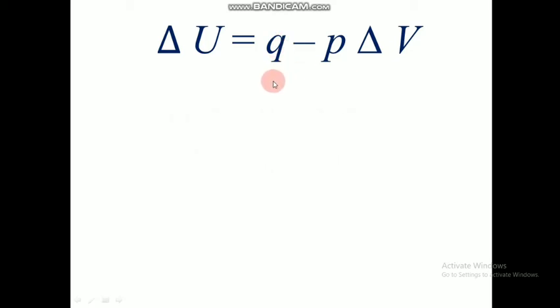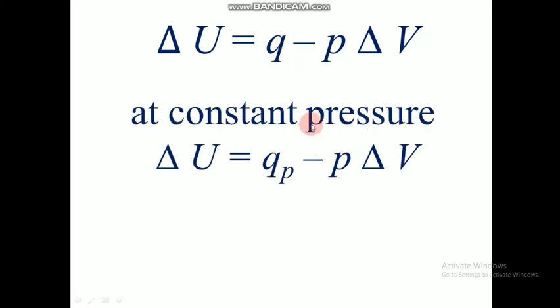Now we are keeping constant pressure and changing this equation to a new form. When volume was constant, delta U was equal to QV. Now we change it to delta U is equal to QP, which indicates the heat exchange at constant pressure, minus the usual term, P delta V. As this term is not 0, we can include it in the equation.